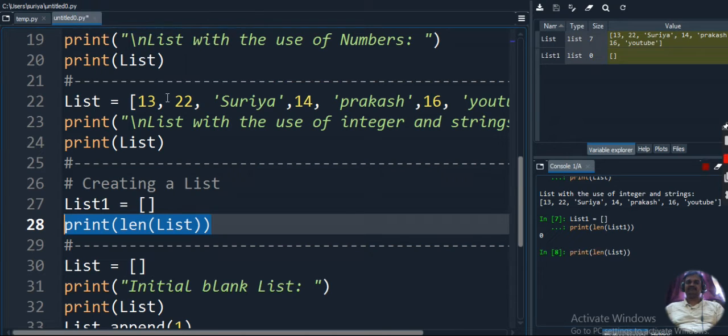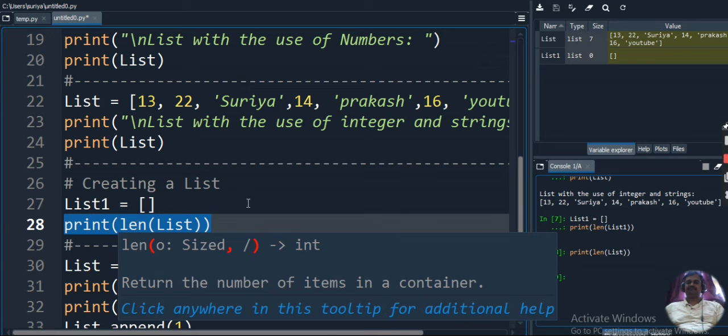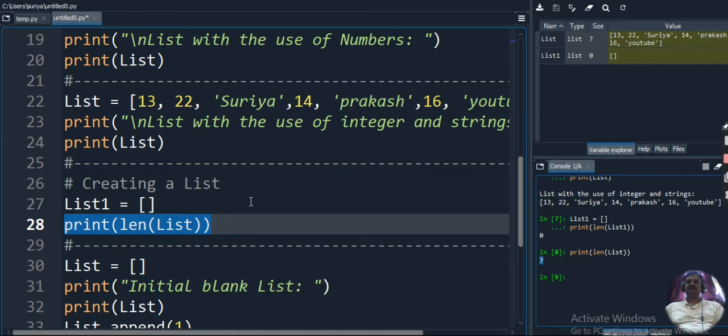So let's execute this particular code and see the output. You can see it's displaying 7, because our previous list length is 7. Okay, I hope you understand how to find the length. len is a predefined method in Python. With this predefined method, we can identify the length of the list. Length means the number of list members in the particular list.